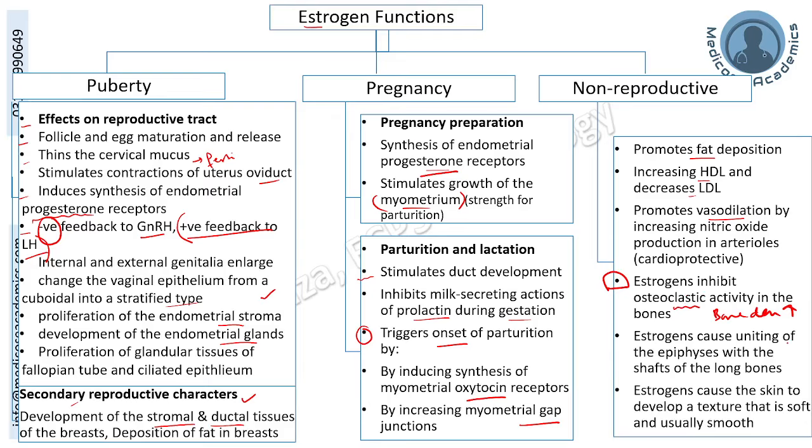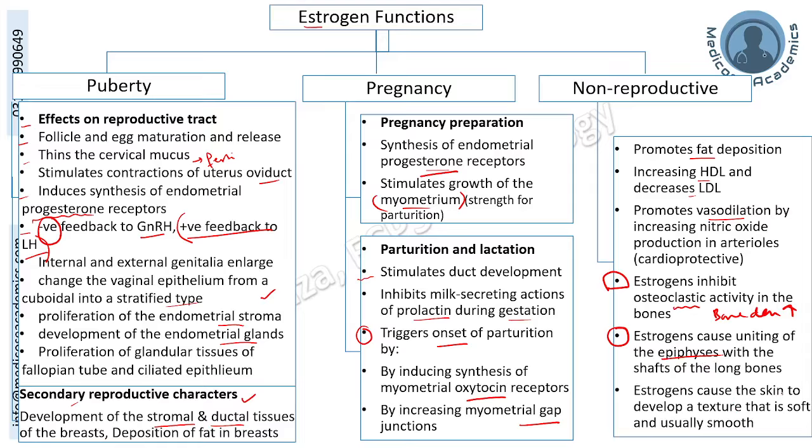Estrogen also causes uniting of the epiphysis with the shaft of the long bones. This is what is related to growth. The bones keep on growing in length until the epiphyseal closure has occurred. Estrogen is responsible for early closure of this epiphyseal plate and its fusion with the metaphysis. That is why the female's height is relatively less as compared to the height of the males, because their epiphyseal closure is relatively earlier as compared to the males.